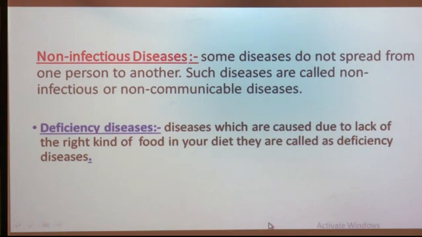Now, let us see the next part of the topic, that is non-infectious diseases. Till now we have learned only about infectious diseases, the reasons for their spreading, and some techniques to stop their spreading. Now we have to see non-infectious diseases.